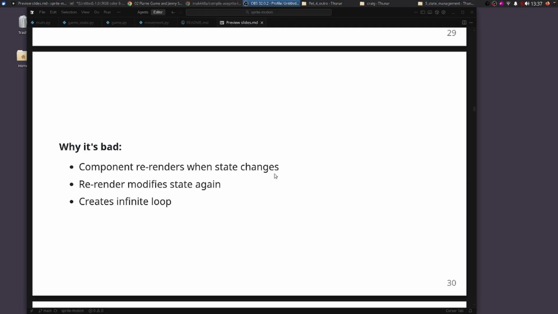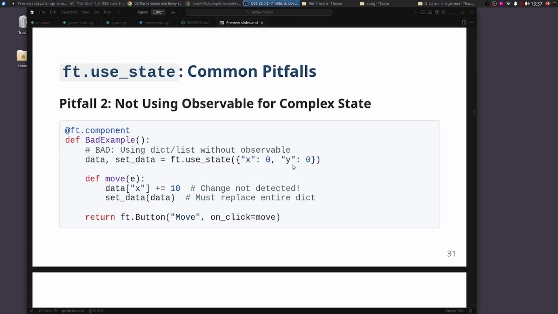The component will re-render when the state changes, but the re-render, in this case, modifies the state again, and it creates an infinite loop. So if there's x and y coordinates, and you have a dictionary here, that's the state. You probably want to put this in an observable. The problem is going to occur if you just change the x value here. And this thing won't re-render because you have to change the entire dictionary.